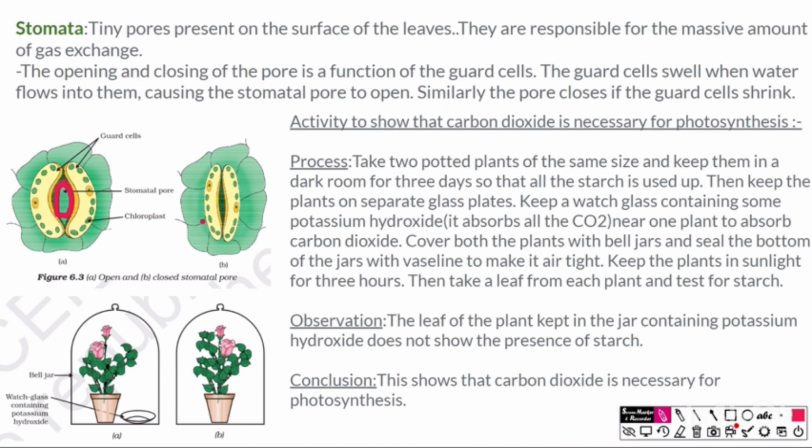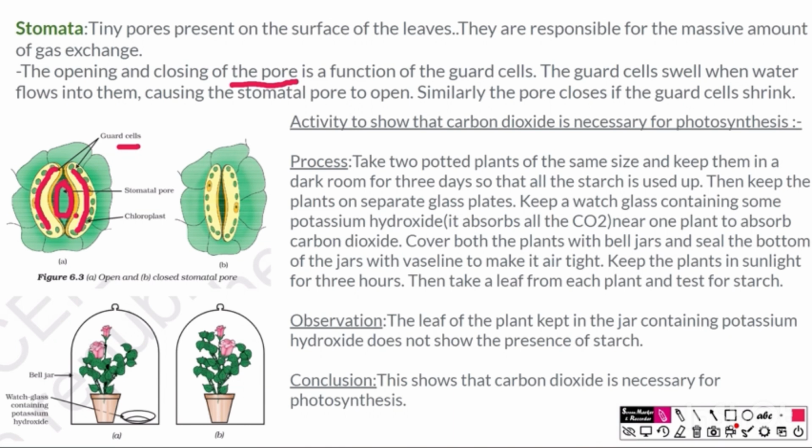Now how do they open and how do they close? This action of opening and closing is controlled by the guard cells. At the side of the stomata are two kidney bean shaped cells. These are called the guard cells. They control the opening and closing of the stomatal pore. So how do they open and how do they close? Whenever the guard cells absorb water, they swell and widen up. That is why the stomatal pore is opened.